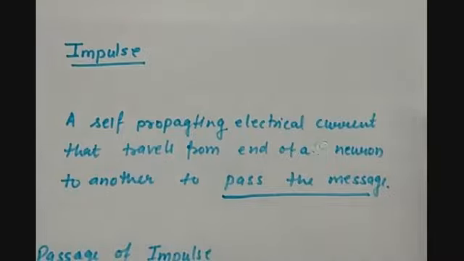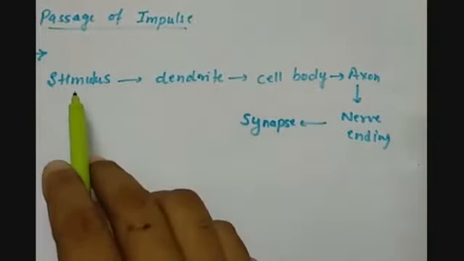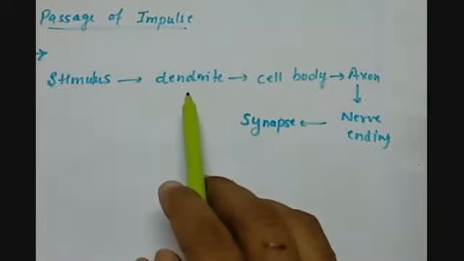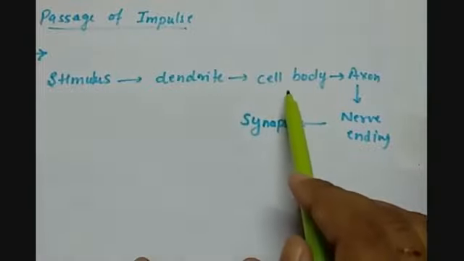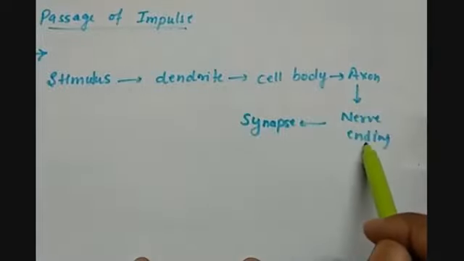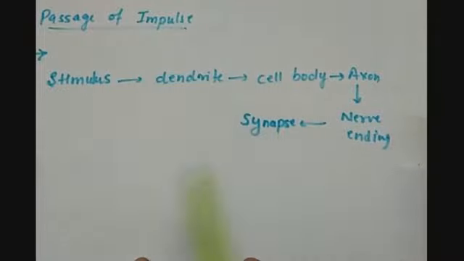Now, what is the passage of this impulse? The passage taken by the impulse is that first we get the stimulus, then the electrical signal goes to the dendrite, passes on to the cell body, then passes on to the axon, comes to the nerve endings of the axon, and then it passes to the synapse. Now we should understand what a synapse is.